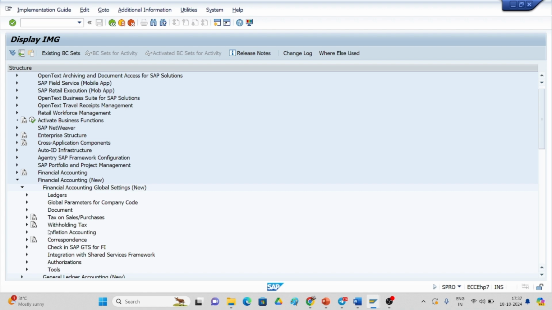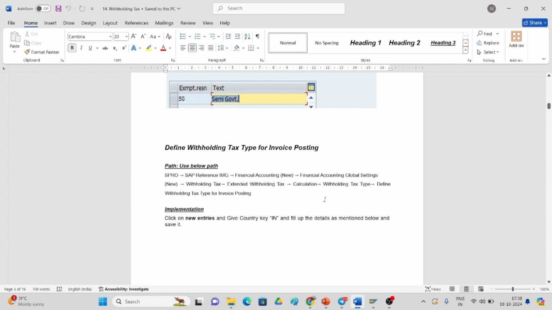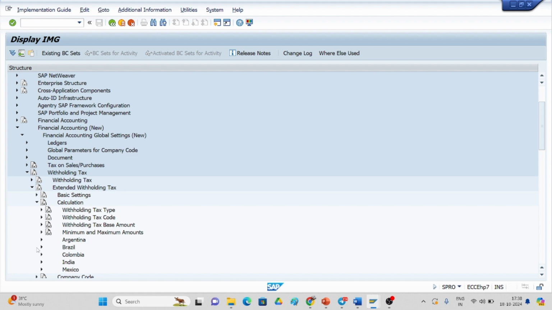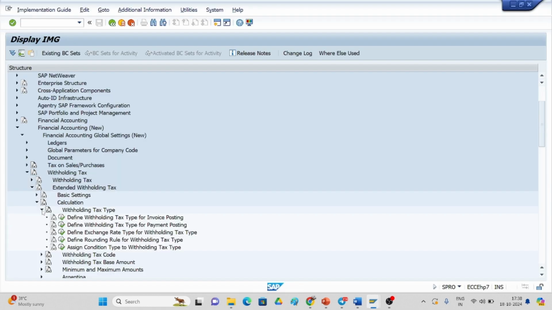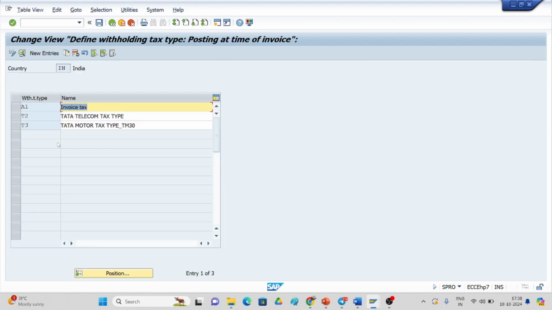And if you go here and see withholding tax and extended withholding tax, here we have to go with the calculation. Here the calculation, and if you see here withholding tax type, okay, and define withholding tax type for invoice posting. For invoice posting, just give your country, and you can see here I have mentioned the T2 Tata Telecom tax type I have created for, okay. This is what I will use.